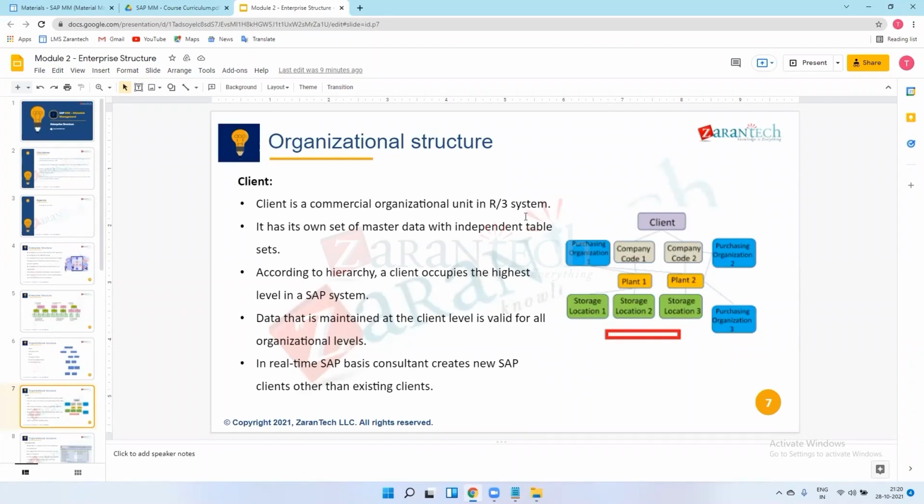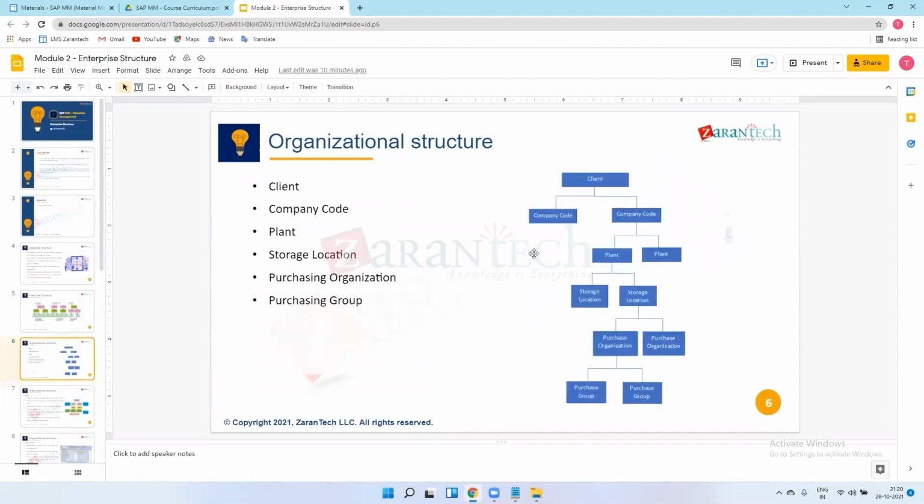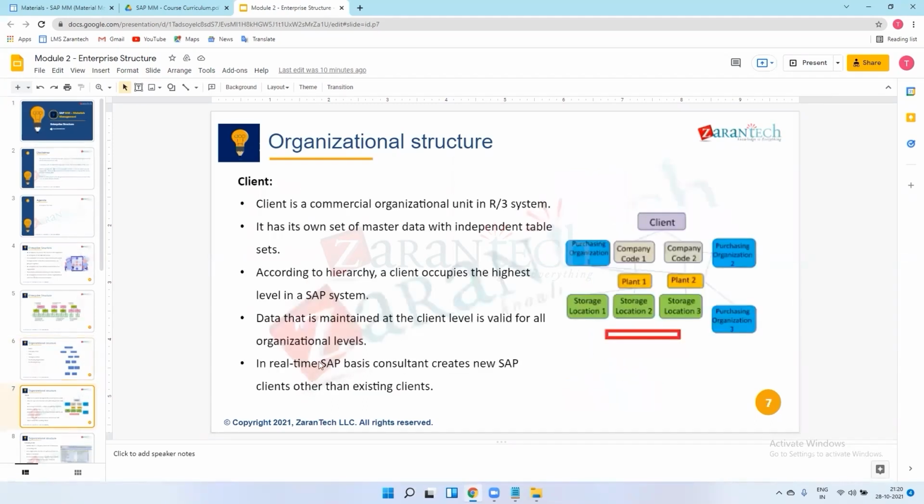Okay. So what is the table and what is the master data and how we maintain that data at client level. So according to hierarchy, a client occupies the highest level in the SAP systems. Means we have this structure. Okay. So there is the highest position for this client. So we start our configuration from this client only. So that is why we are saying according to hierarchy, a client occupies the highest level in the SAP system. Okay. So data that is maintained at the client level is valid for all organizational levels.